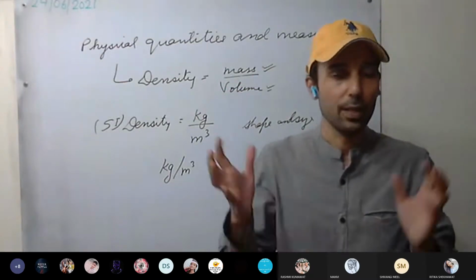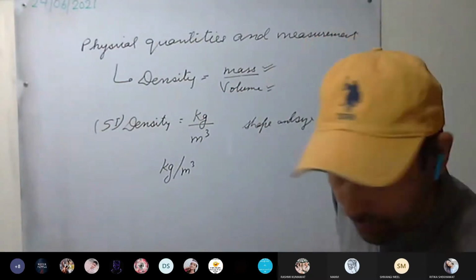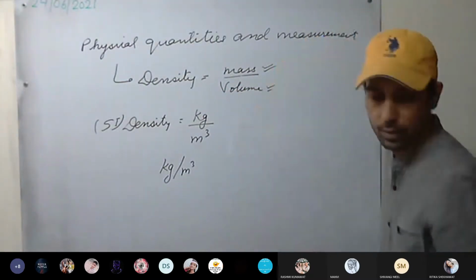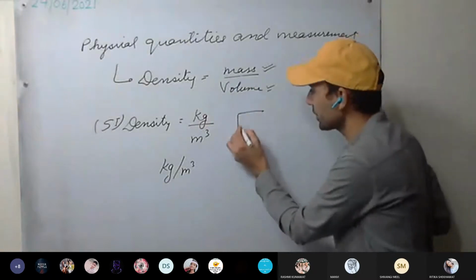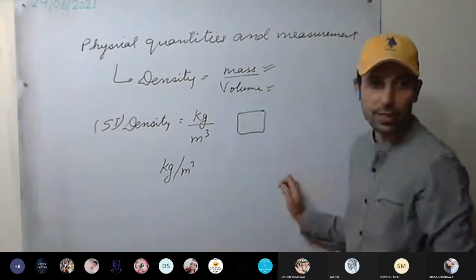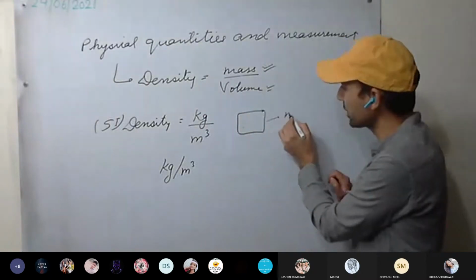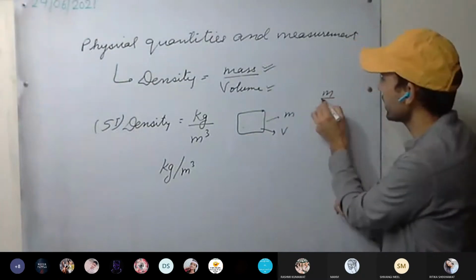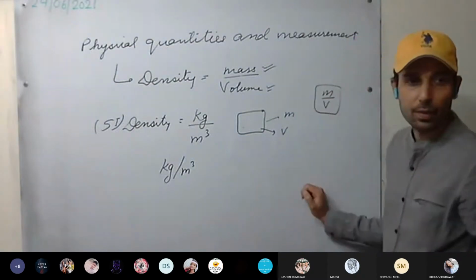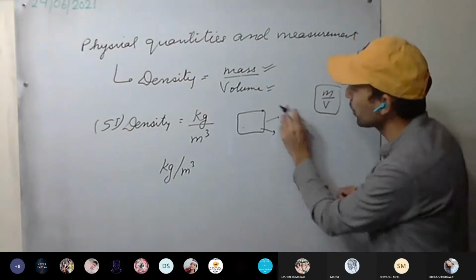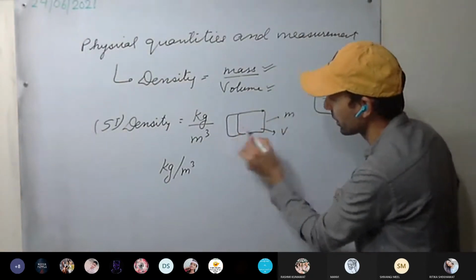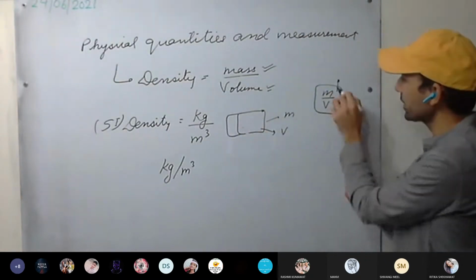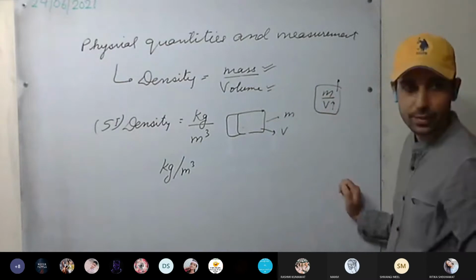For example, you have taken some sand or clay. You have calculated its mass, its volume, and its density. Now, some more clay you have added. So mass increases, and volume also increases.